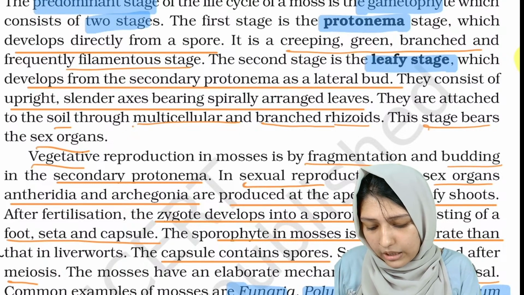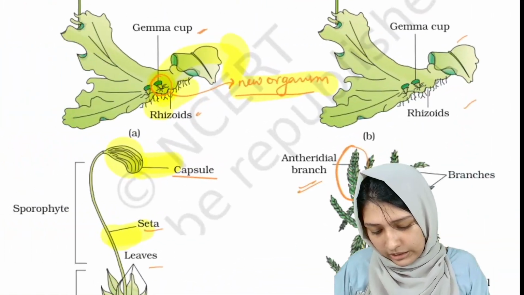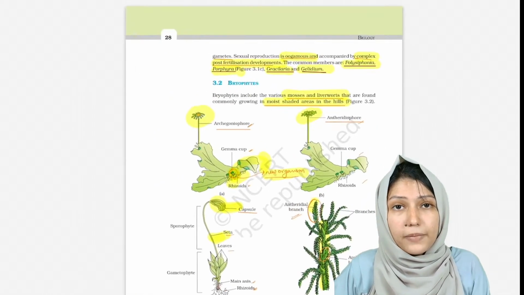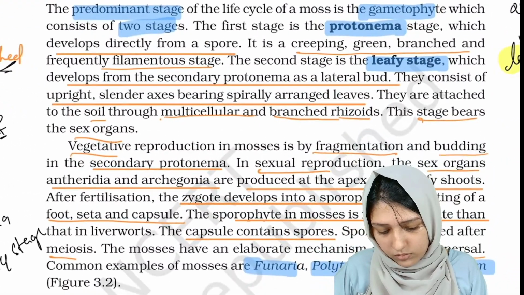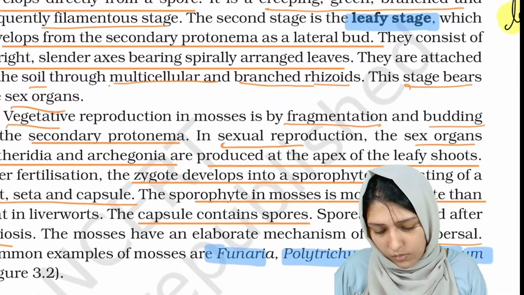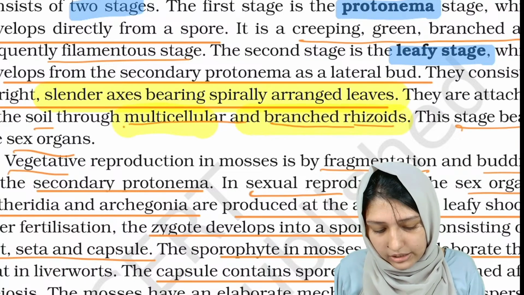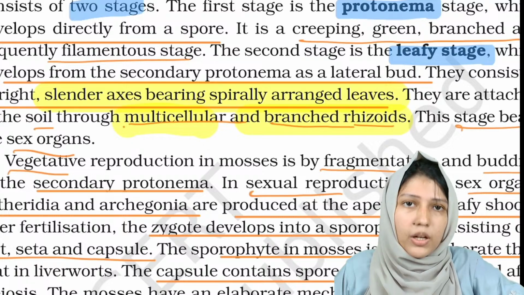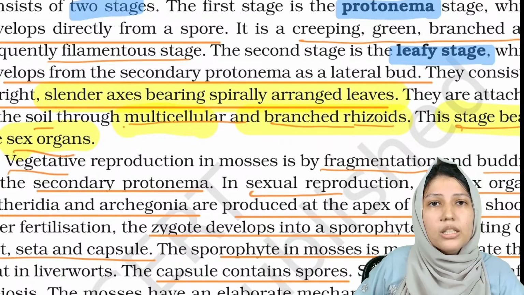The leafy stage has a slender axis and spirally arranged leaves. There is an example here: see, leaves are arranged spirally around the axis. They can have multicellular and branched rhizoids. Rhizoids are root-like structures which help to attach to the rock. And this stage bears the sex organs.